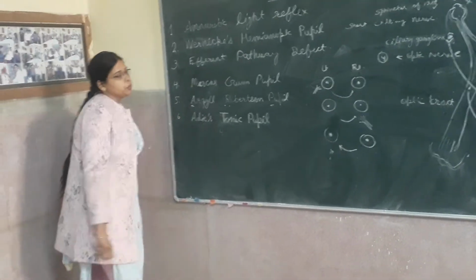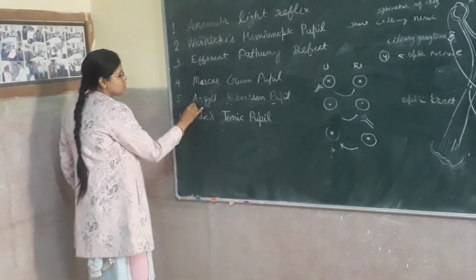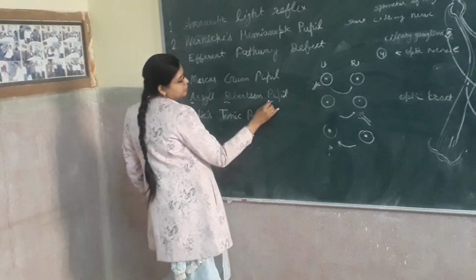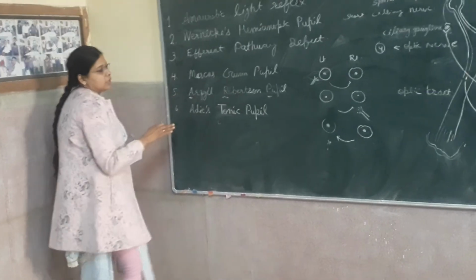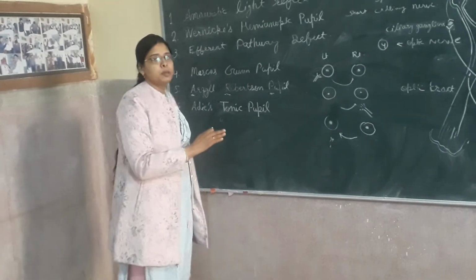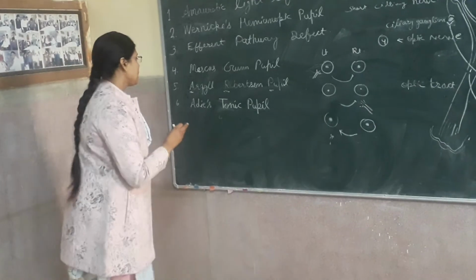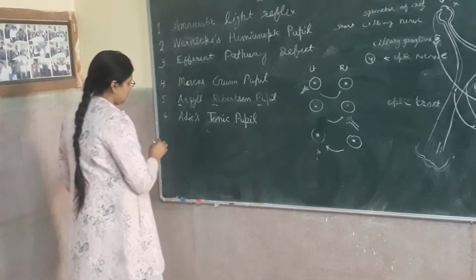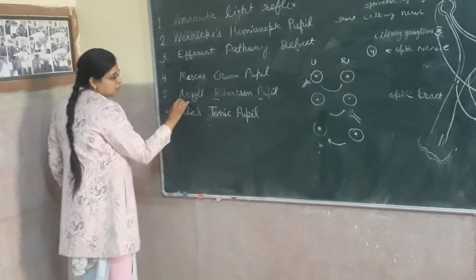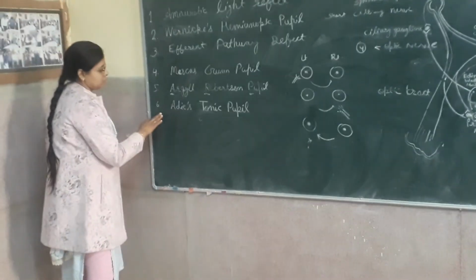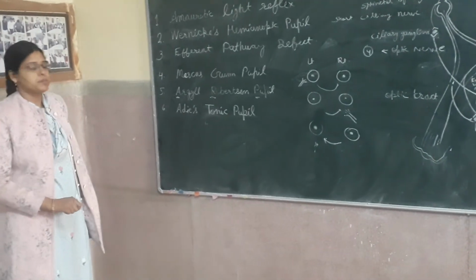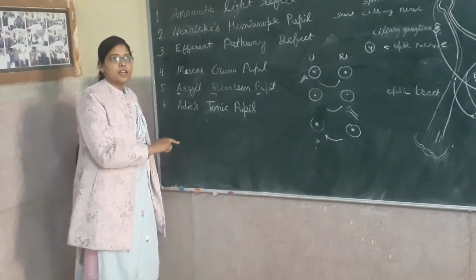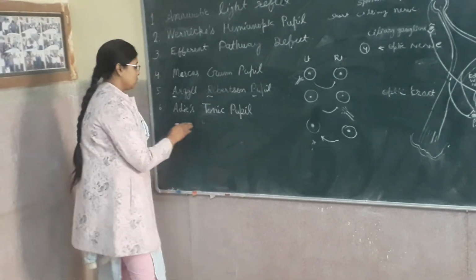Fifth, Argyll Robertson pupil. In this, the accommodation reaction is present, but the pupillary light reflex is absent. So in this, the accommodation reflex is present, but the pupillary light reflex is absent. Sixth is Adie's tonic pupil. In this, the light reflex is absent, but the near reflex is tonic and slow.